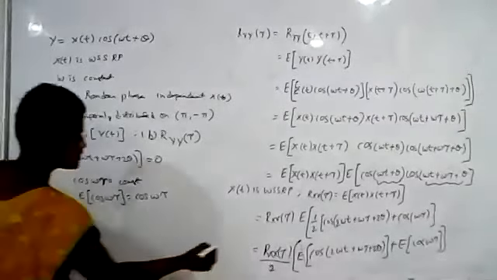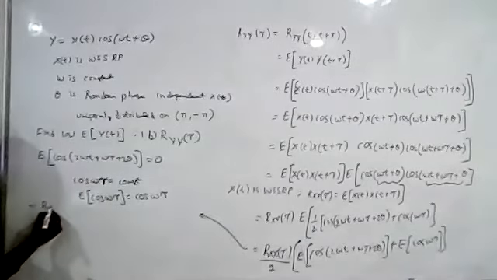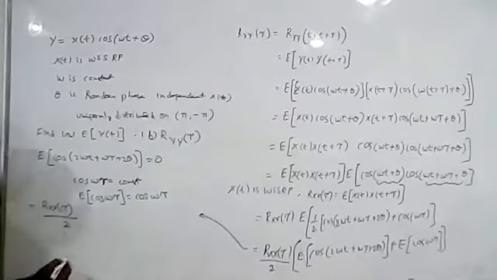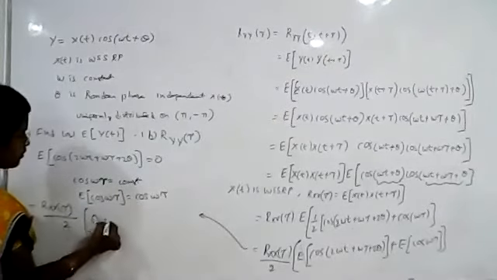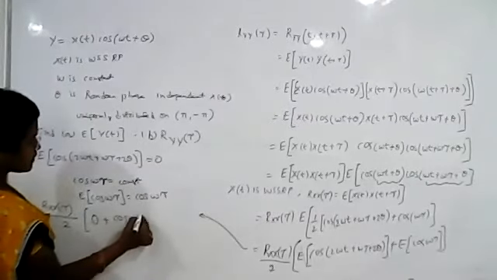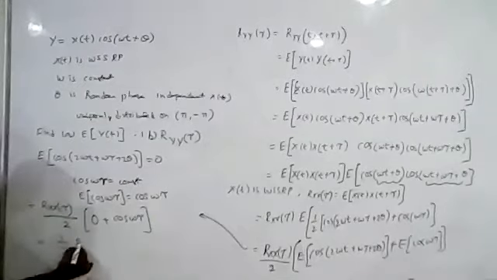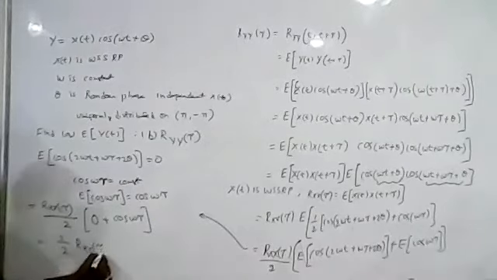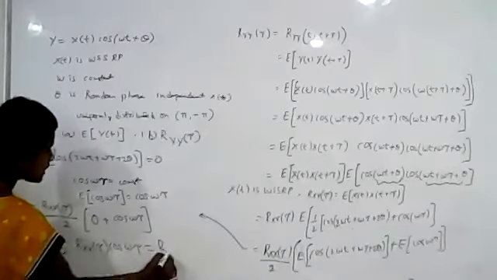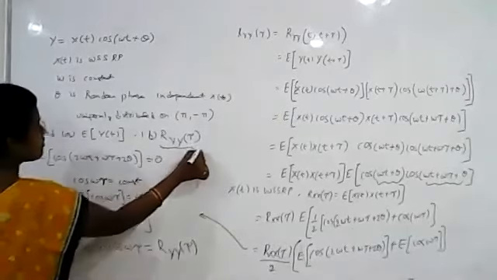So the equation can be written as Rxx of tau by 2 times cos omega tau, that is 1 by 2 Rxx of tau cos omega tau. This is Ryy of tau, the autocorrelation function of y.